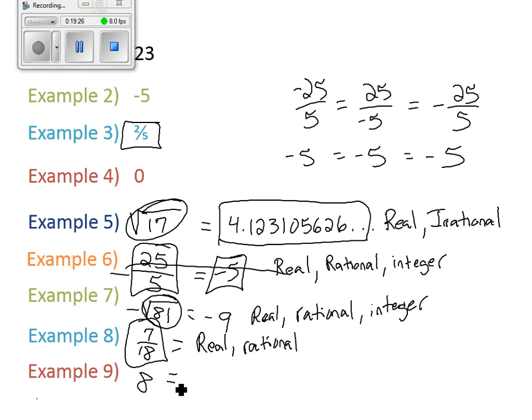Is there anything to do with 8? No, so just leave it again. So, tell me about 8. It's real. It's rational. Anything else? It's whole. It's an integer. And it's natural. Very good.